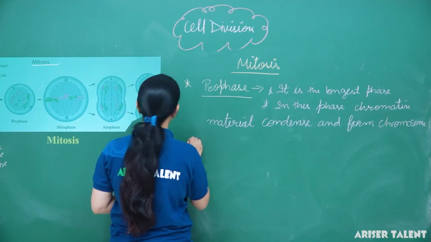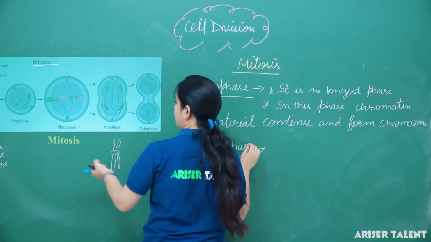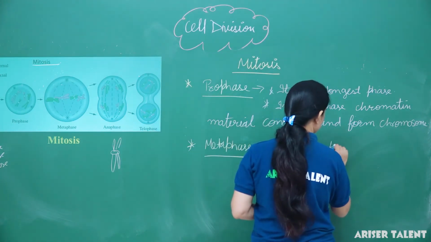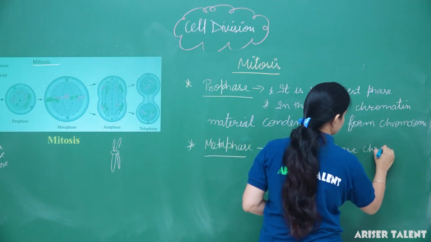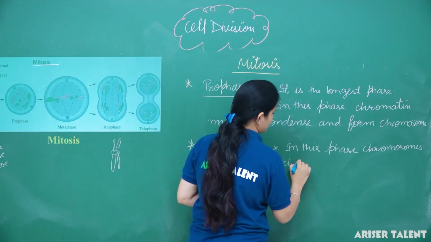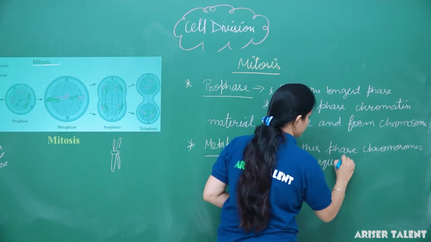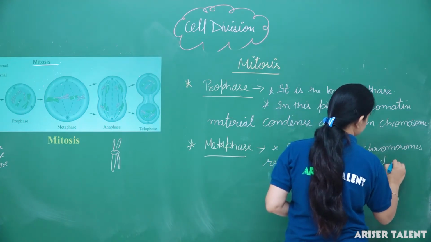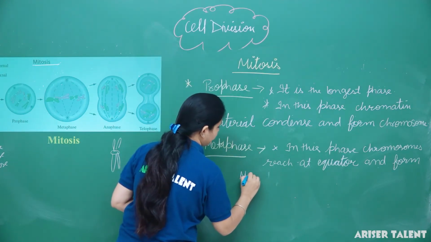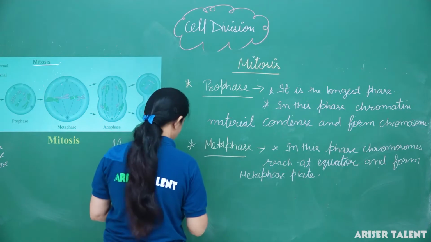Next is metaphase. We can see in the diagram that in this phase, chromosomes reach the equator and form the metaphase plate. Okay, third one is anaphase.